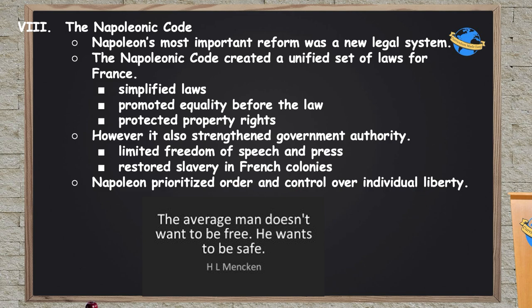An American journalist once quipped that the average man doesn't want to be free. He wants to be safe, and Napoleon recognized that, which essentially means we'll willingly give up our freedom if it means we can be safe. We'll hand over our freedom and our power over to a dictator if they promise us safety. This is something that happens over and over again in history, and it never ends well for the people who gave up their freedom to the dictator.